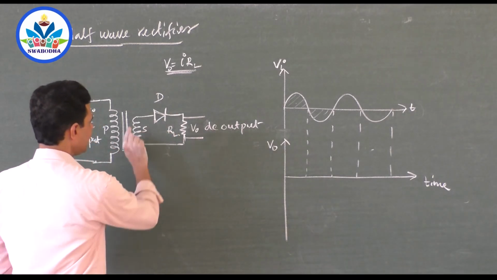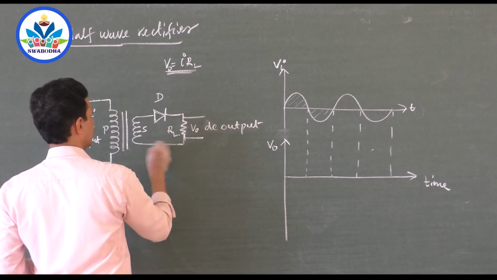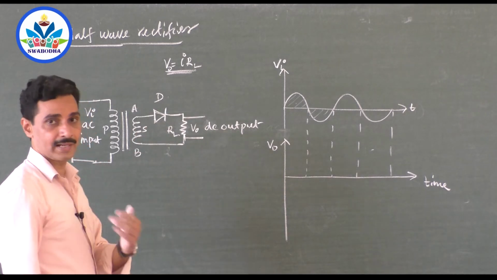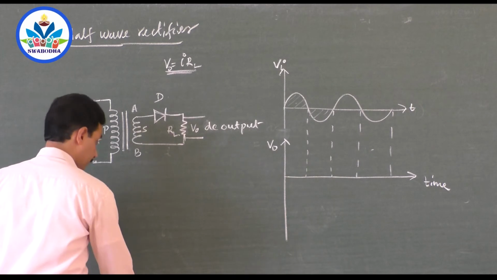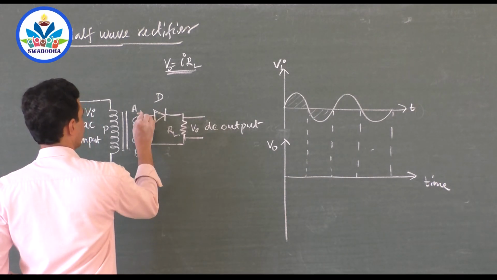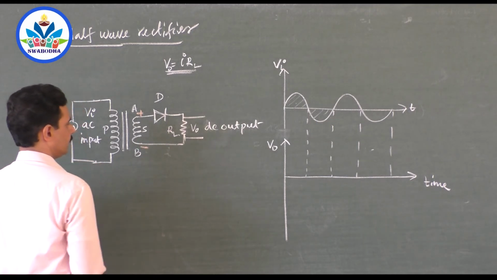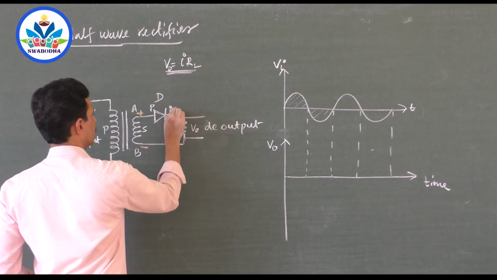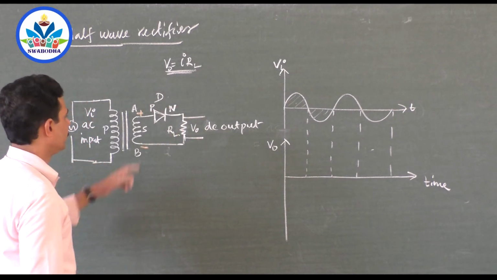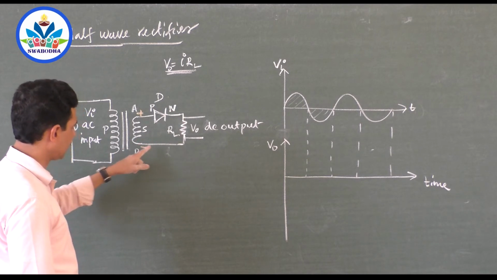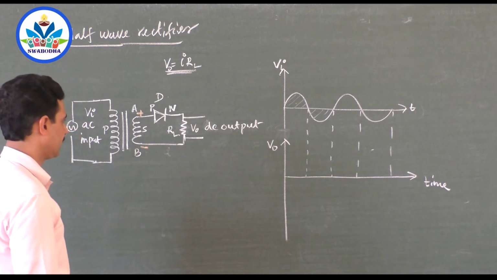Say this is the A end of the coil, and this is the B end, the secondary coil. In the positive half cycle, if A is positive and B is negative, how should the current flow? From positive to negative. This is the P side of the diode, this is the N side. Now the P side of the diode is connected to positive, and the N side through the resistance is connected to negative. The diode is forward biased.